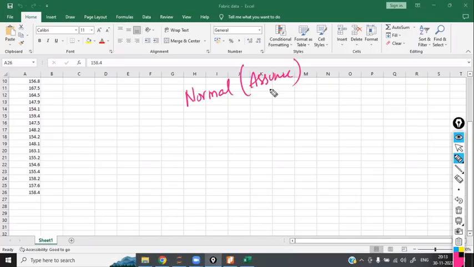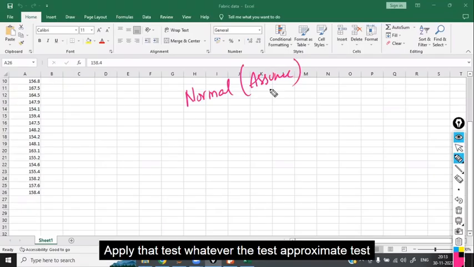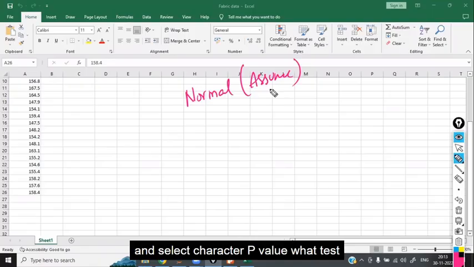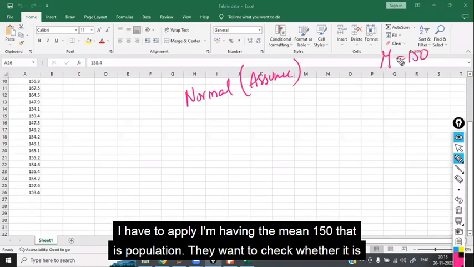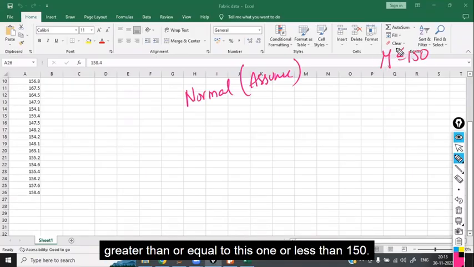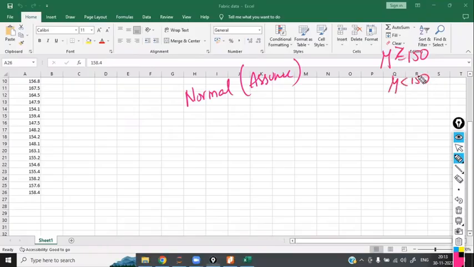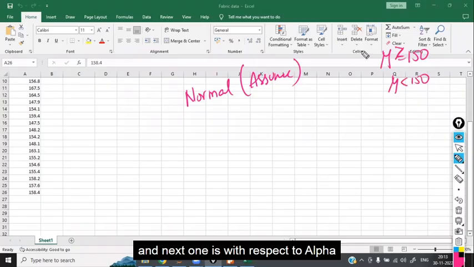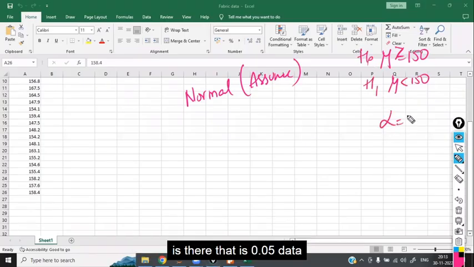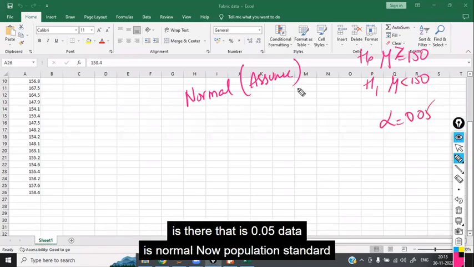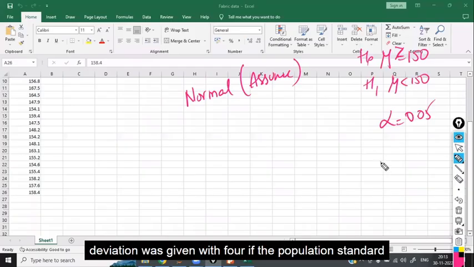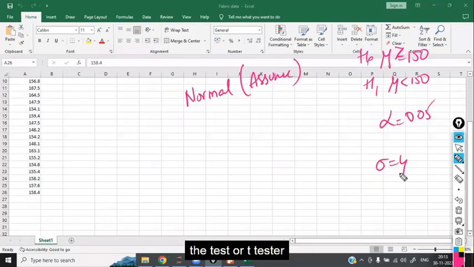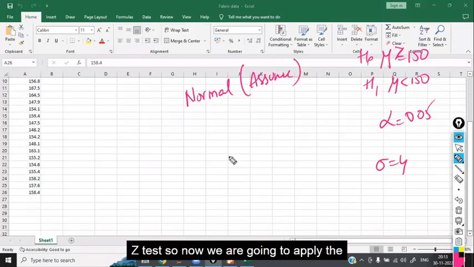What is step 4? Apply the test and calculate the p-value. What test do I have to apply? I have the population mean 150, and they want to check whether it is greater than or equal to 150 or less than 150. Alpha is 0.05. Data is normal. Population standard deviation was given as 4. If the population standard deviation is given, Z test or T test? Z test. So now you are going to apply the Z test.